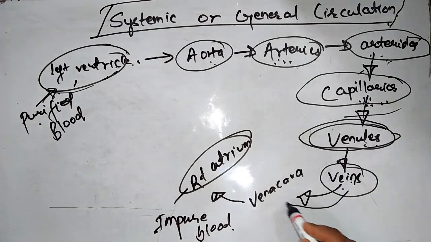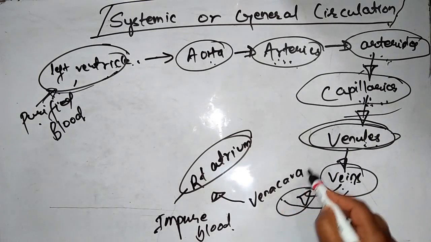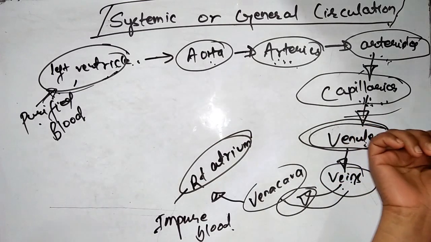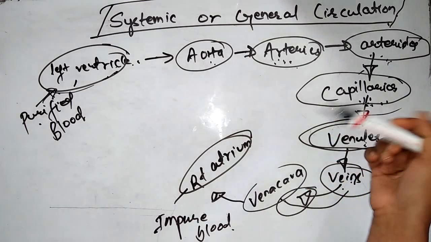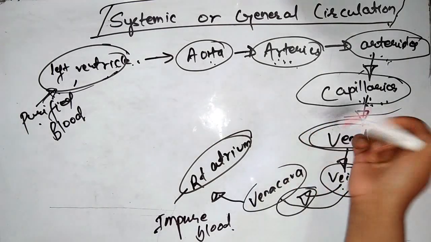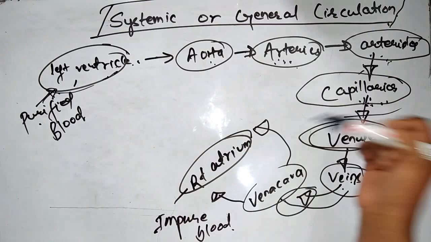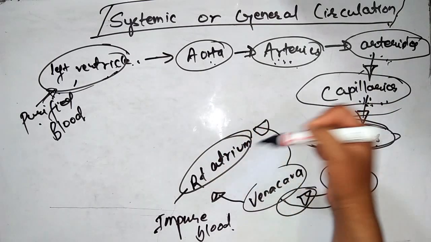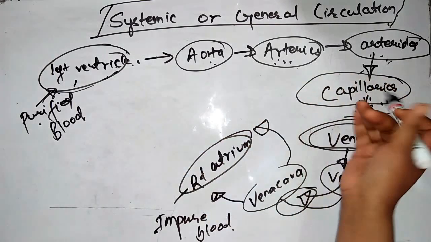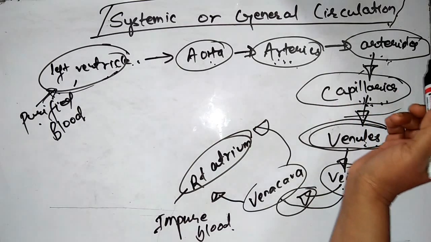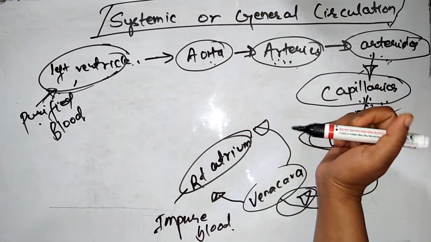The veins reunite to form large veins, the vena cava, that is the inferior vena cava and superior vena cava, which bring the impure blood to the right atrium of the heart. This is known as systemic or general circulation. I think everyone has understood systemic or general circulation.